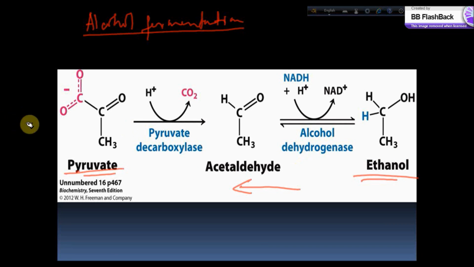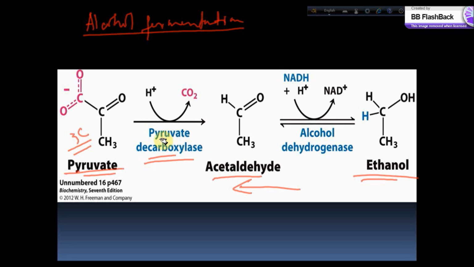So now this pyruvate, which is the end product of glycolysis, is a 3 carbon structure, and the enzyme pyruvate decarboxylase produces acetaldehyde.